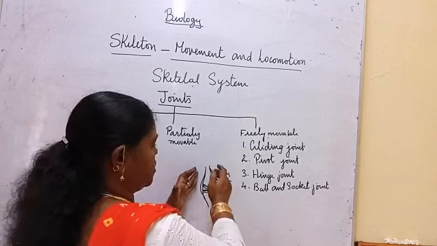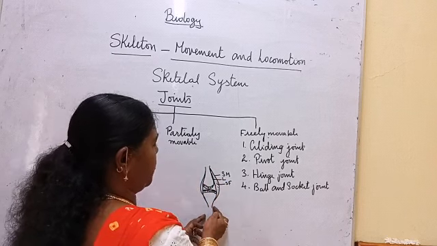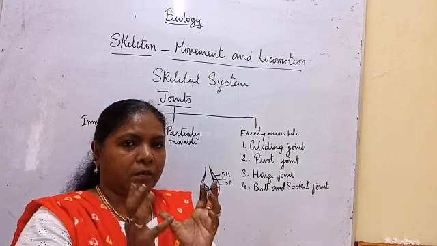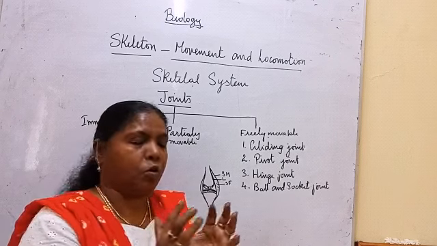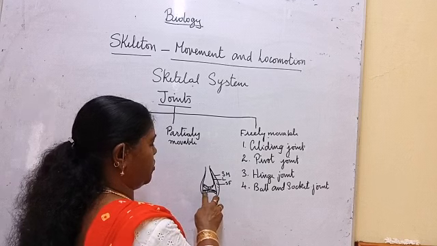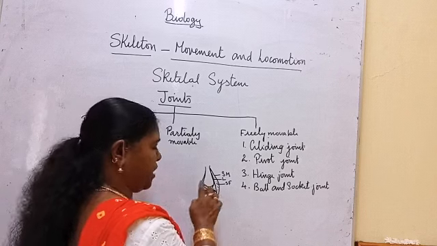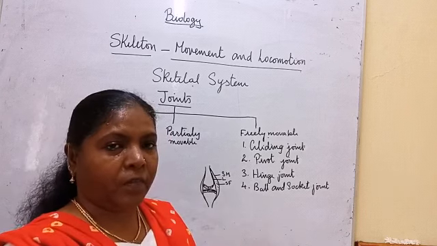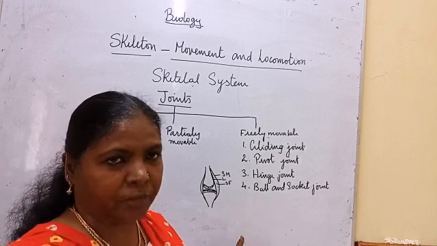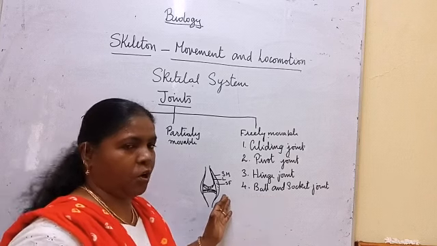These two bones are first connected with ligaments, then covered by a synovial membrane. The synovial membrane forms a sac-like structure that encloses synovial fluid. The ends of the bones are coated with a cartilaginous sheet. The cartilaginous sheet and synovial fluid help in avoiding friction. These joints are also called synovial joints.